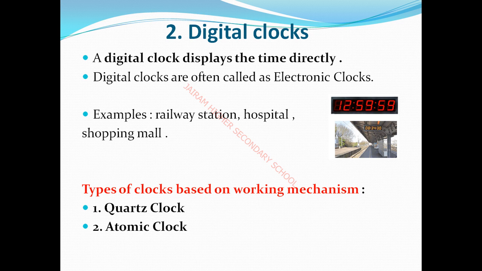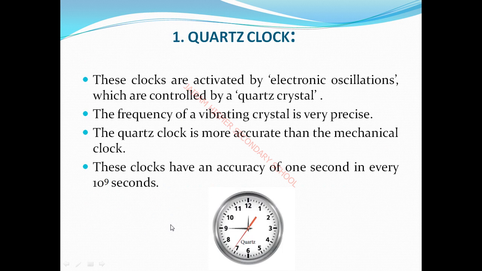Okay. So the types of clocks based on working mechanism. The types of clocks based on the working mechanism are what? One is the quartz clock, the other one is the atomic clock. Are you clear? So the first one is the quartz clock, the other one is the atomic clock. Now see the next topic. First one is the quartz clock.